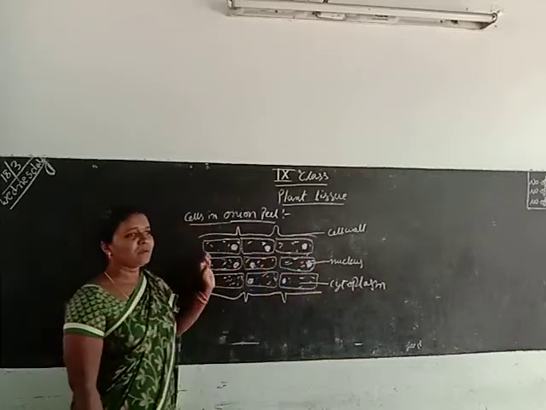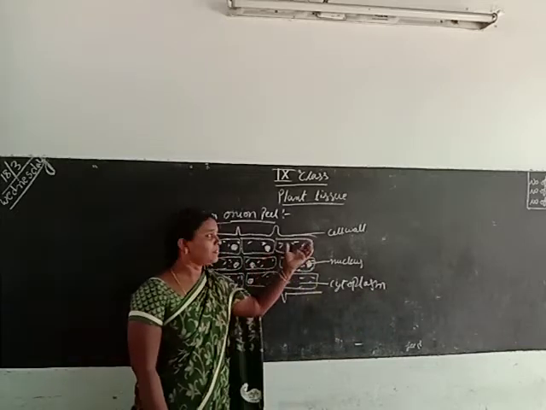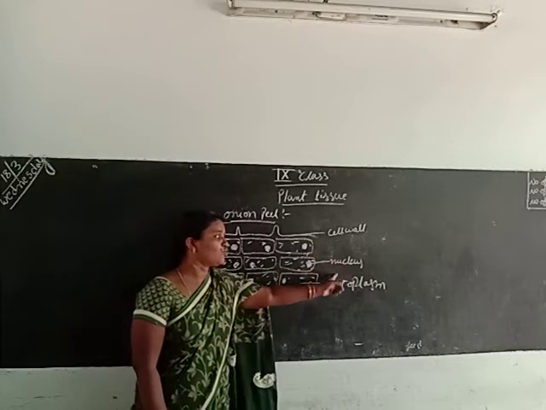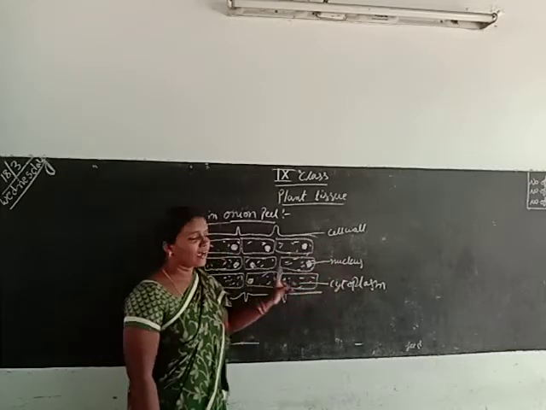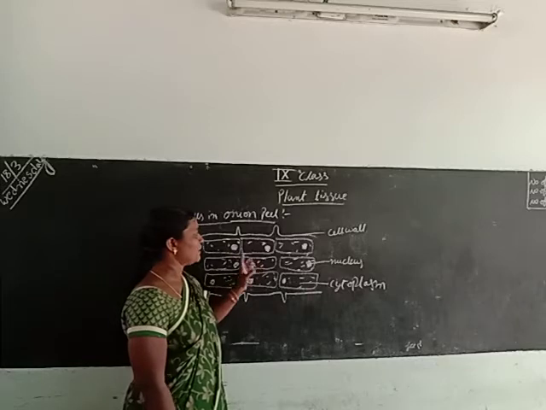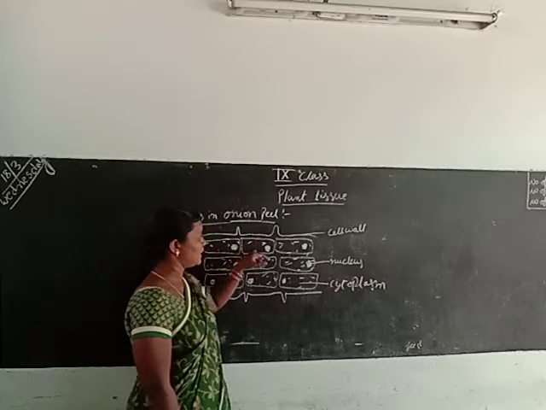Okay, onion peel. We are observing the onion peel, and these three parts are present: cell wall, nucleus and cytoplasm. The cells are arranged in rows.